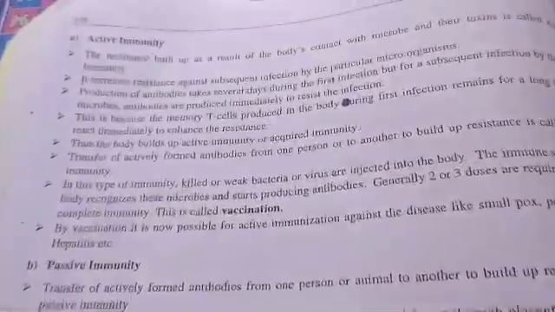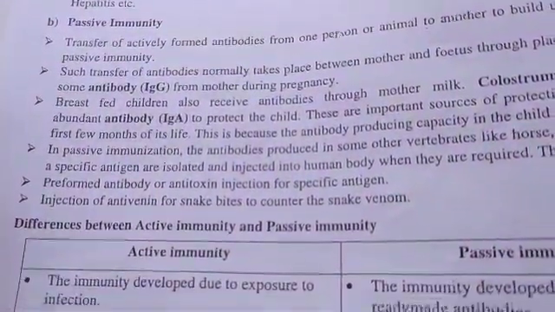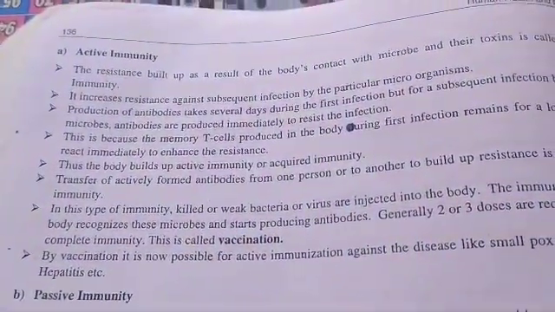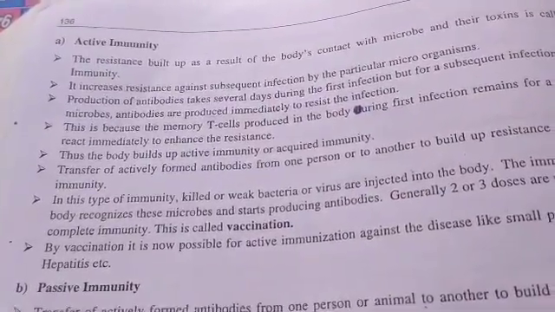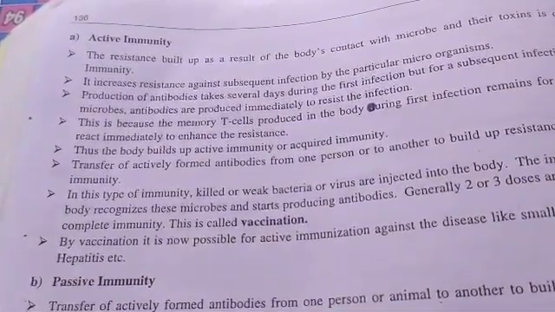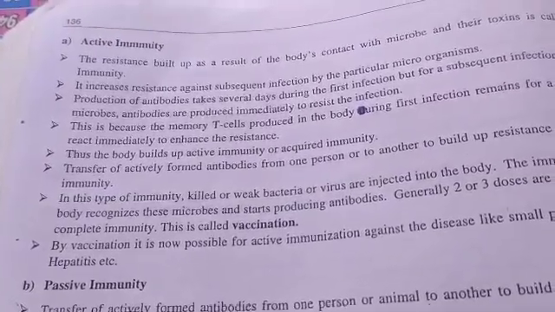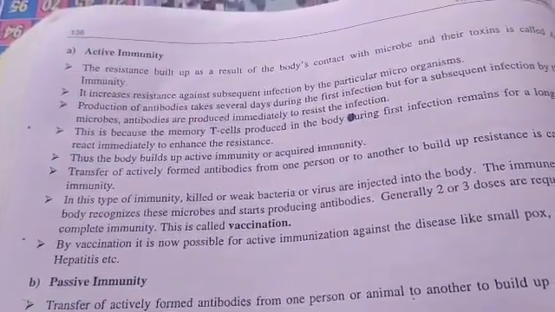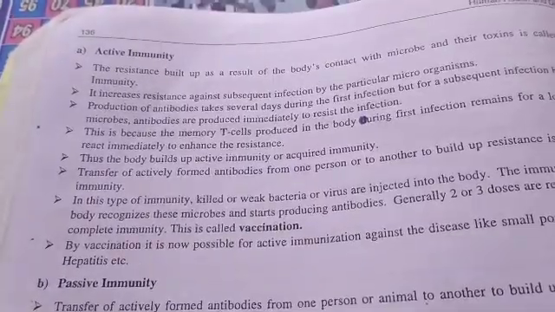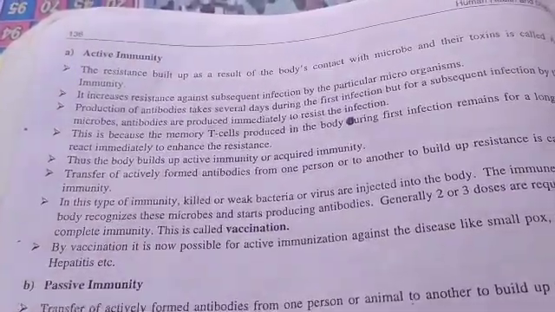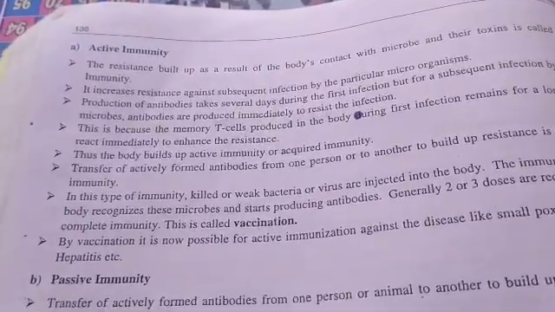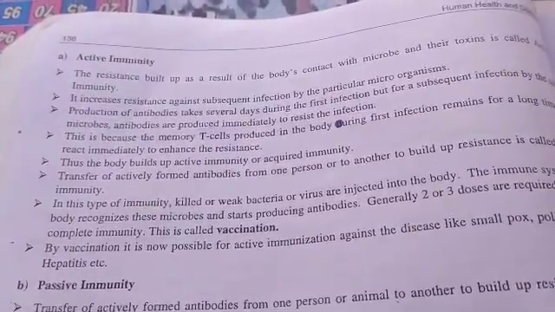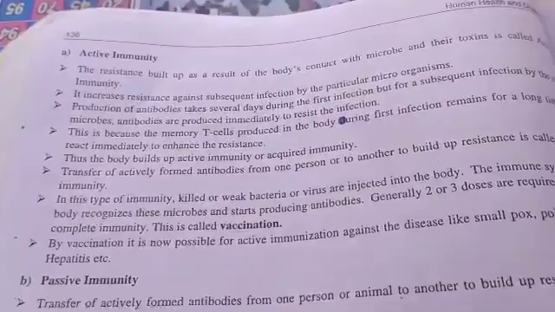Next is the difference between active immunity and passive immunity. Students, generally I will tell, active immunity is acquired or adapted immunity, called natural immunity. Here the resistance develops to make microbes inactive or to kill microbes. Here the immune system responds naturally. So active immunity is called natural immunity.